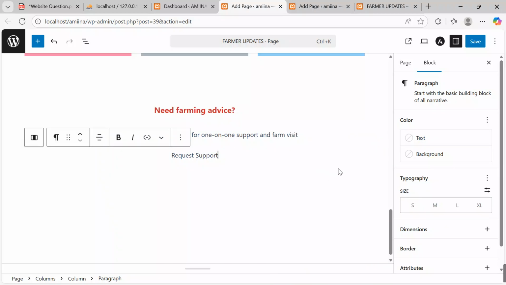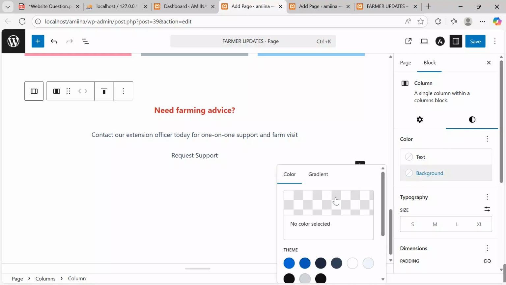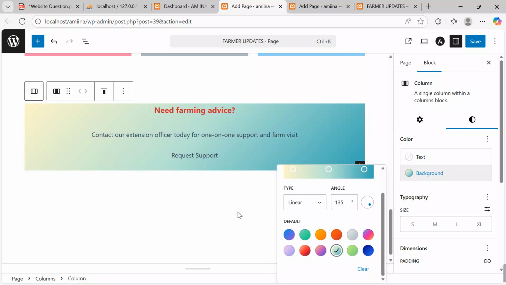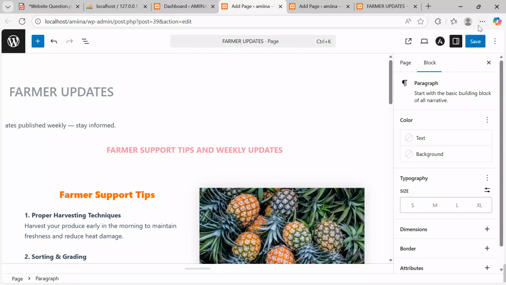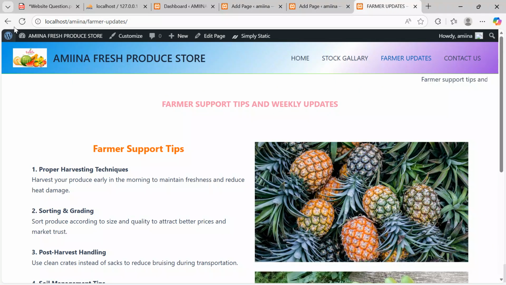consistency. Then access this cover, this column, come to style, background, give it gradient to make it really eye-catching, and then to earn some marks from the item evaluator. After getting this in shape, come here, click the save button, then everything will be saved as you see up there. Now, get back to the farmers update page to see what we are having.